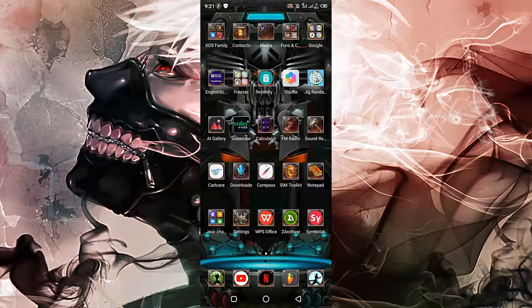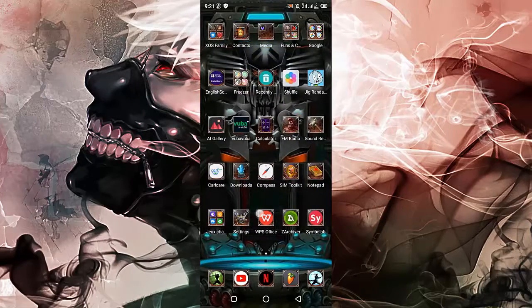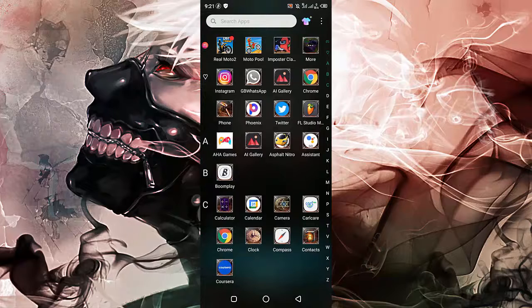Hello everyone. Today I will be showing you how to set an alarm clock. This usually helps when you want to wake up early in the morning or when you have plans and you don't want to be late in doing them. It also helps as a reminder. So let's get started. Go through your phone and search for the application called Clock.